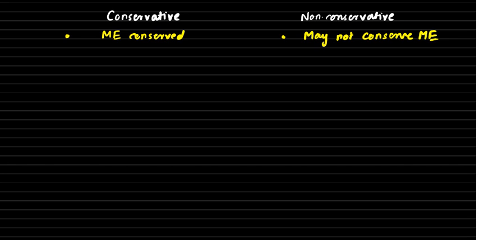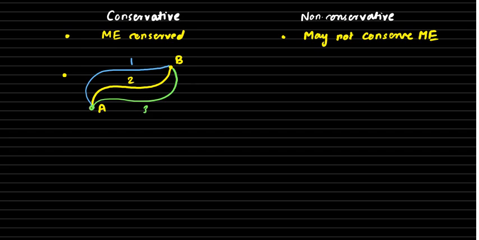Alright. Now the defining characteristic of conservative forces: the work done for conservative forces is path independent. So let us say a particle moves from point A to point B. It may adopt several paths to do so. It may go as per path 1 or as per path 2, or as per path 3 or any of the other paths. There are infinitely many possibilities to start from point A in space and to reach point B in space. So these are the several paths that are possible, along with infinitely many others.